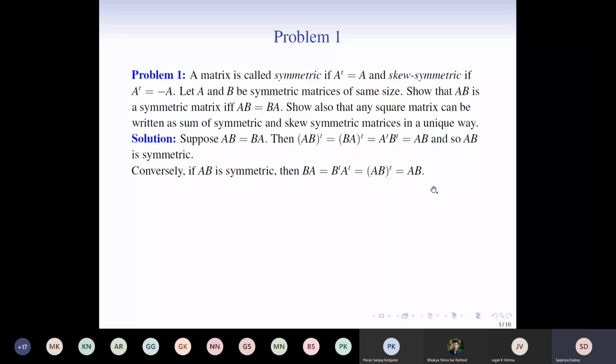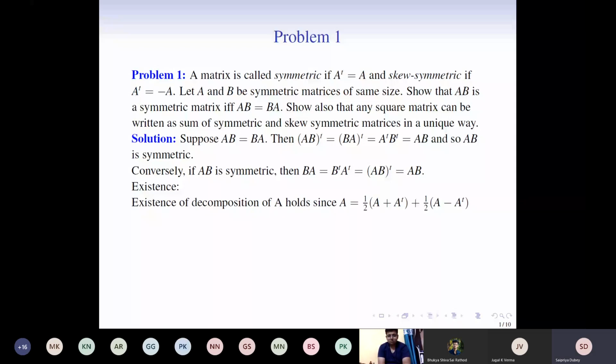So we move on to the second part of the question. Here there are two things in the second part. First is the existence that we have to prove, and next we have to prove the uniqueness. The existence of the decomposition holds. A is any matrix. So A can always be written as half times (A plus A transpose) plus half times (A minus A transpose). The first part is a symmetric matrix and the second, A minus A transpose, is a skew symmetric matrix. Okay, so the existence is clear.